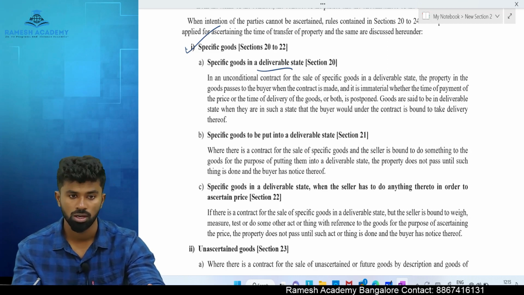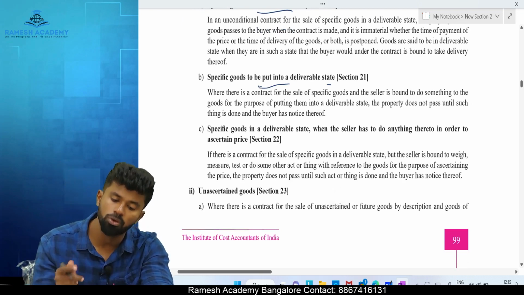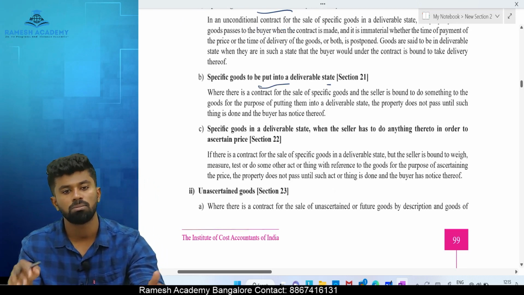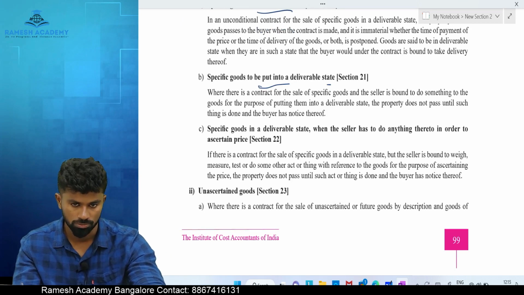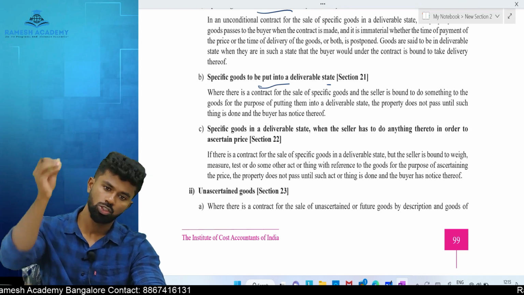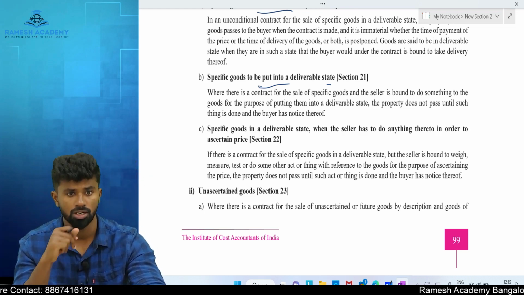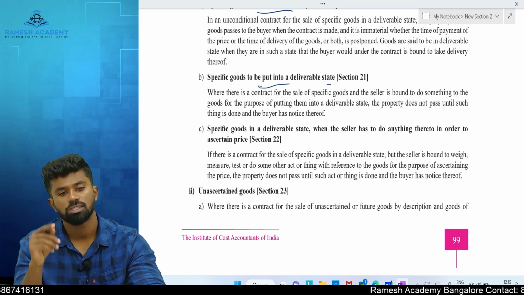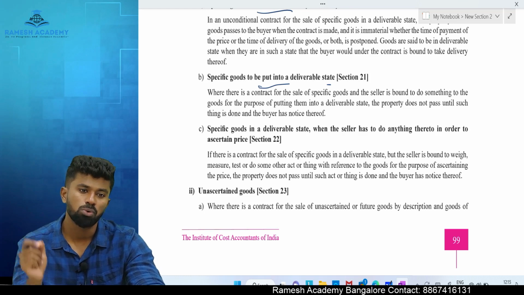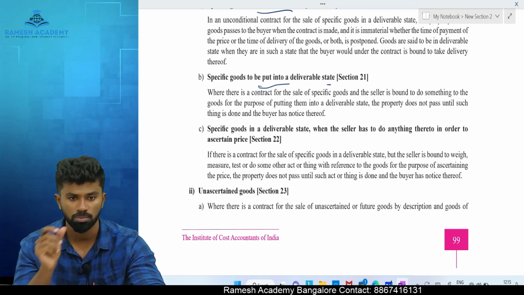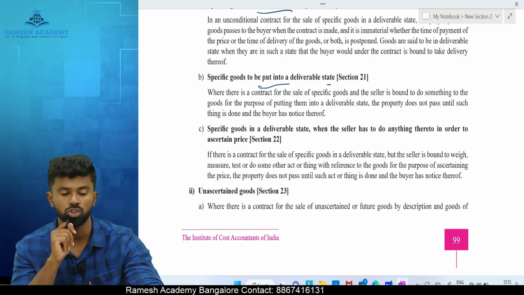Specific goods, not in a deliverable state. Specific goods which are required to be put into deliverable state, means something needs to be done. If it is a specific goods and it is required to be put into deliverable state, in that scenario the ownership is not transferred until the goods are put into deliverable state, and buyer has notice thereof. Buyer should be informed about it.